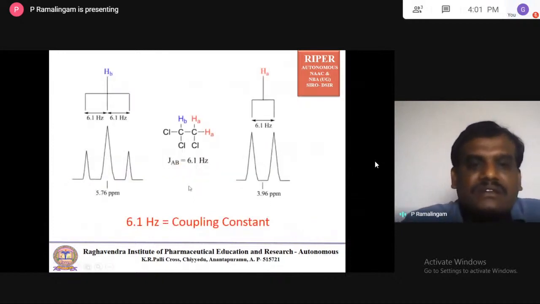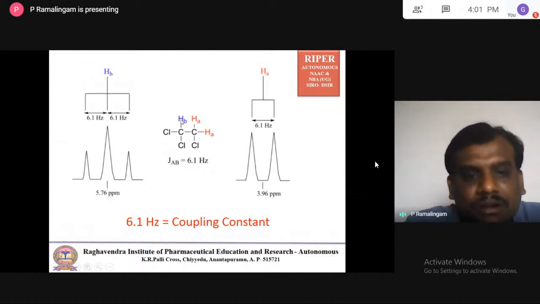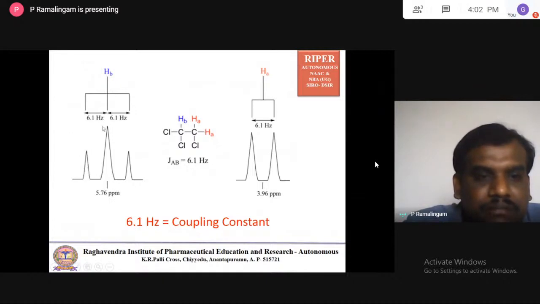So what is the coupling constant? Let us take this molecule. On this carbon we have only one proton, and on this carbon we have two protons. So we have two signals. Let us take this particular proton. Its neighbor carbon has two protons available, and on the other side there is no proton. As per the formula, 2 plus 1 is 3, so we have a 3-split.